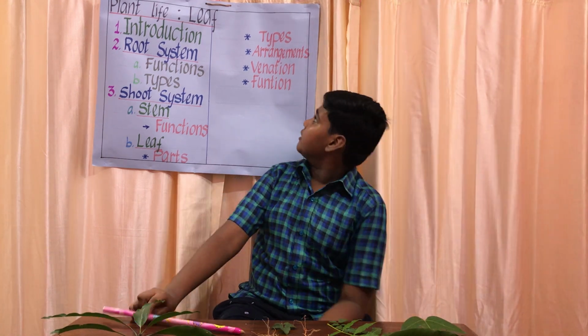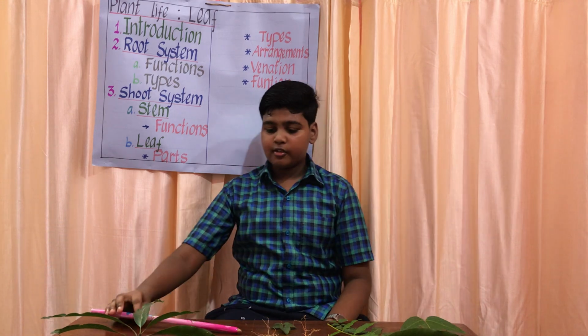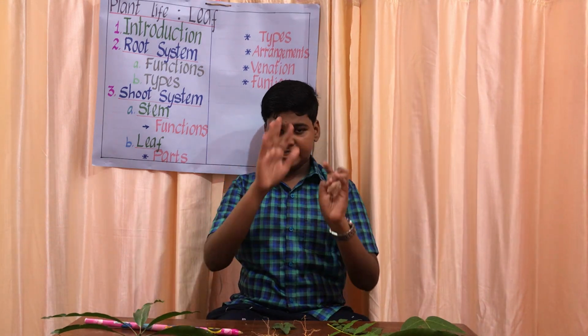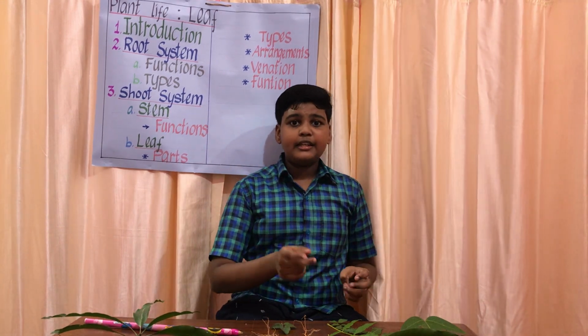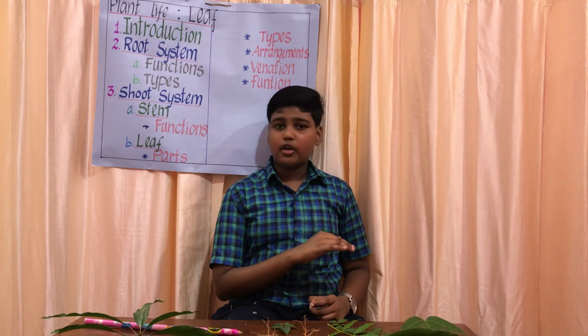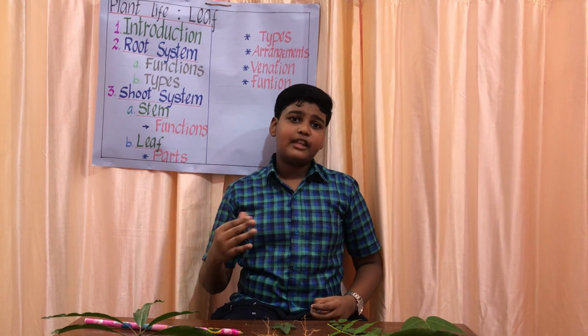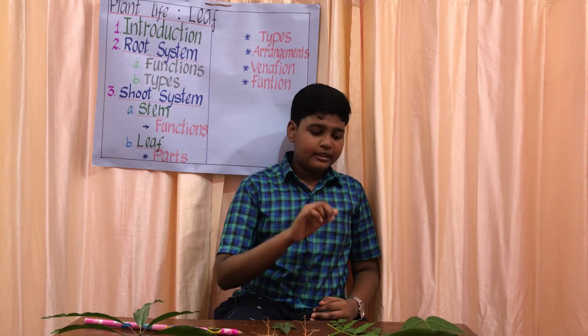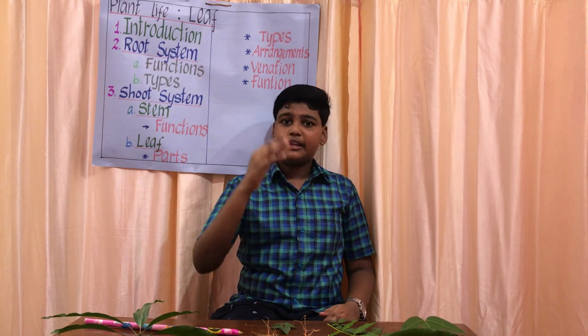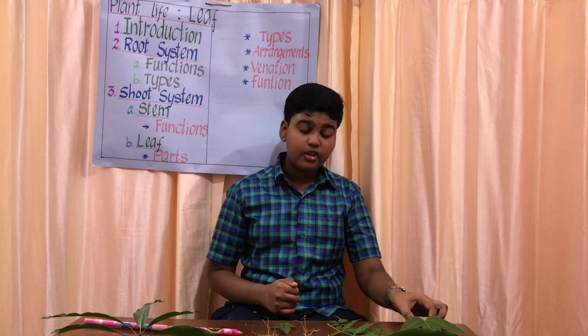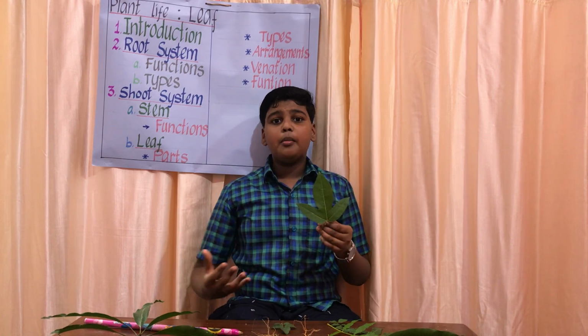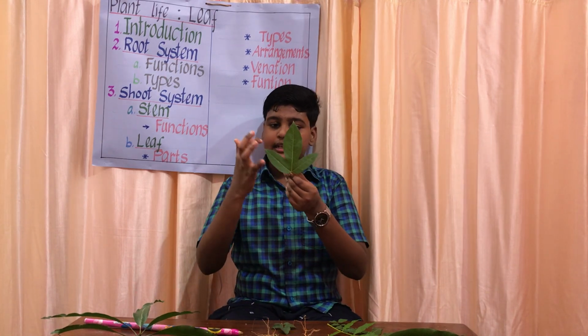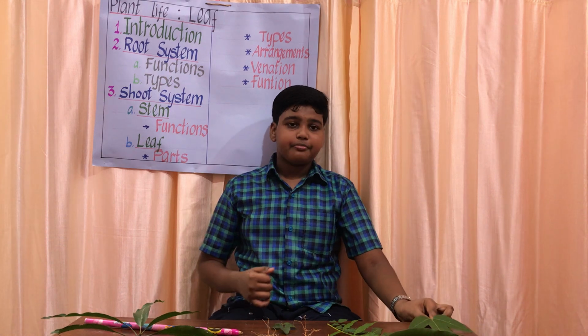Okay. Now we learned about the types of leaves. So let me give you a small difference. In a simple leaf, the lamina is not divided. In a compound leaf, the lamina is divided. In a simple leaf, if the lamina is divided, the divisions will not reach the midrib. In a compound leaf, if the lamina is divided, the divisions will reach the midrib.